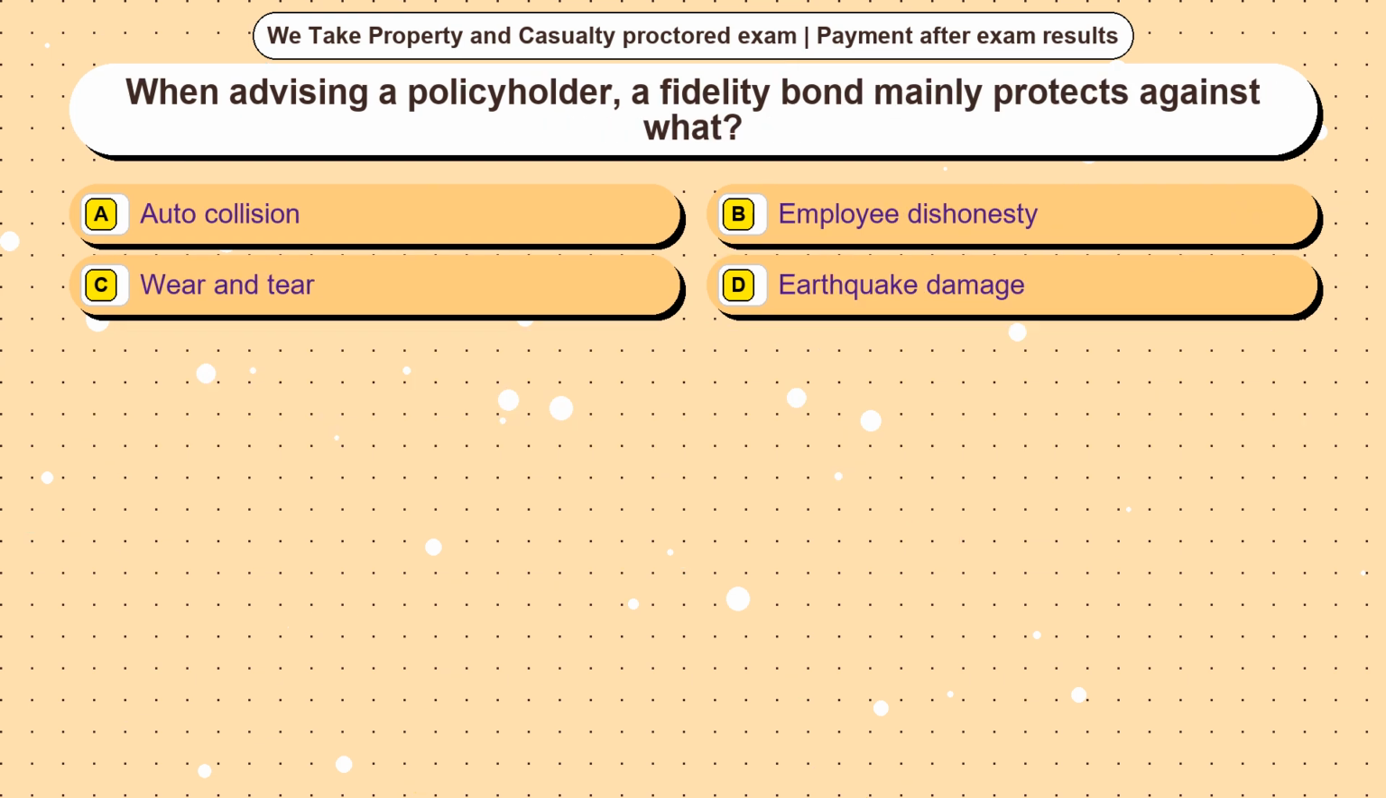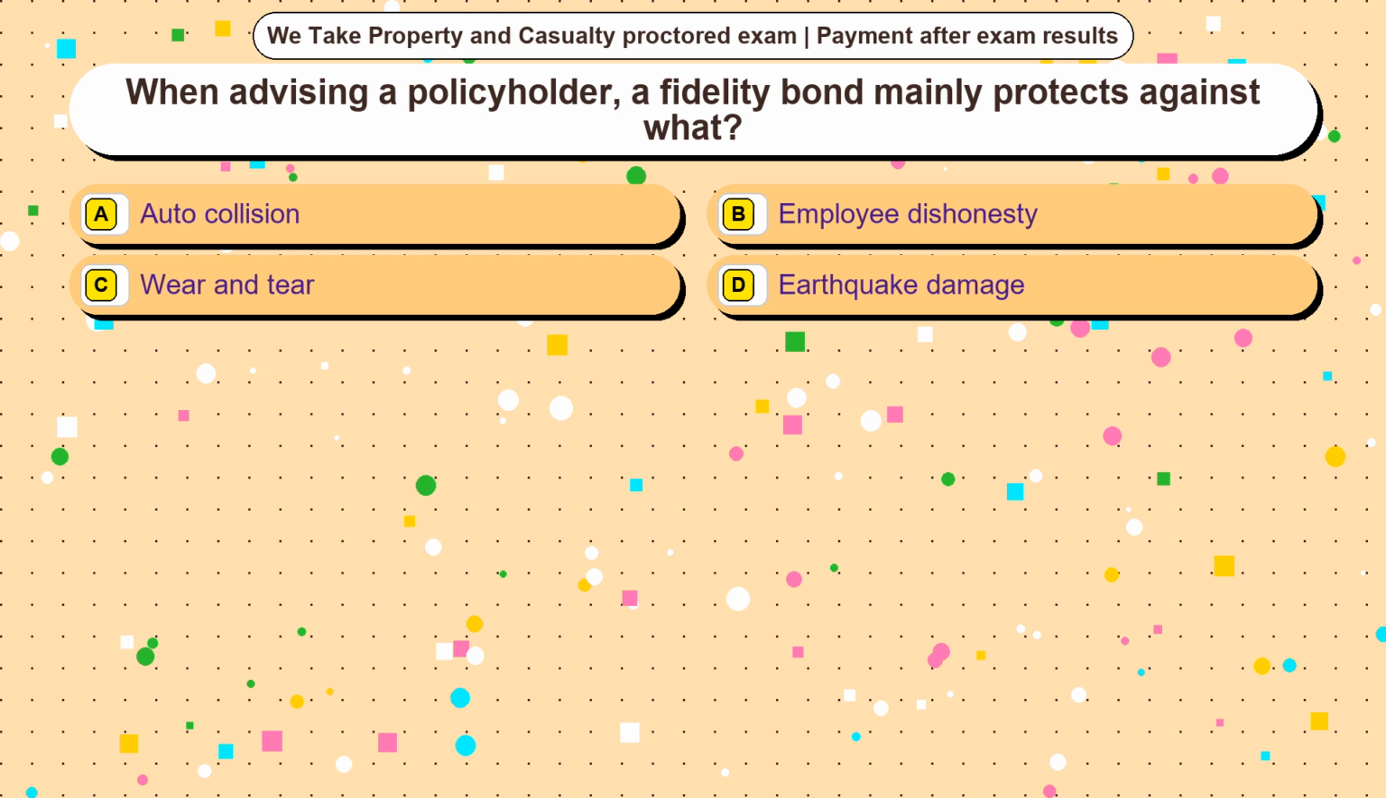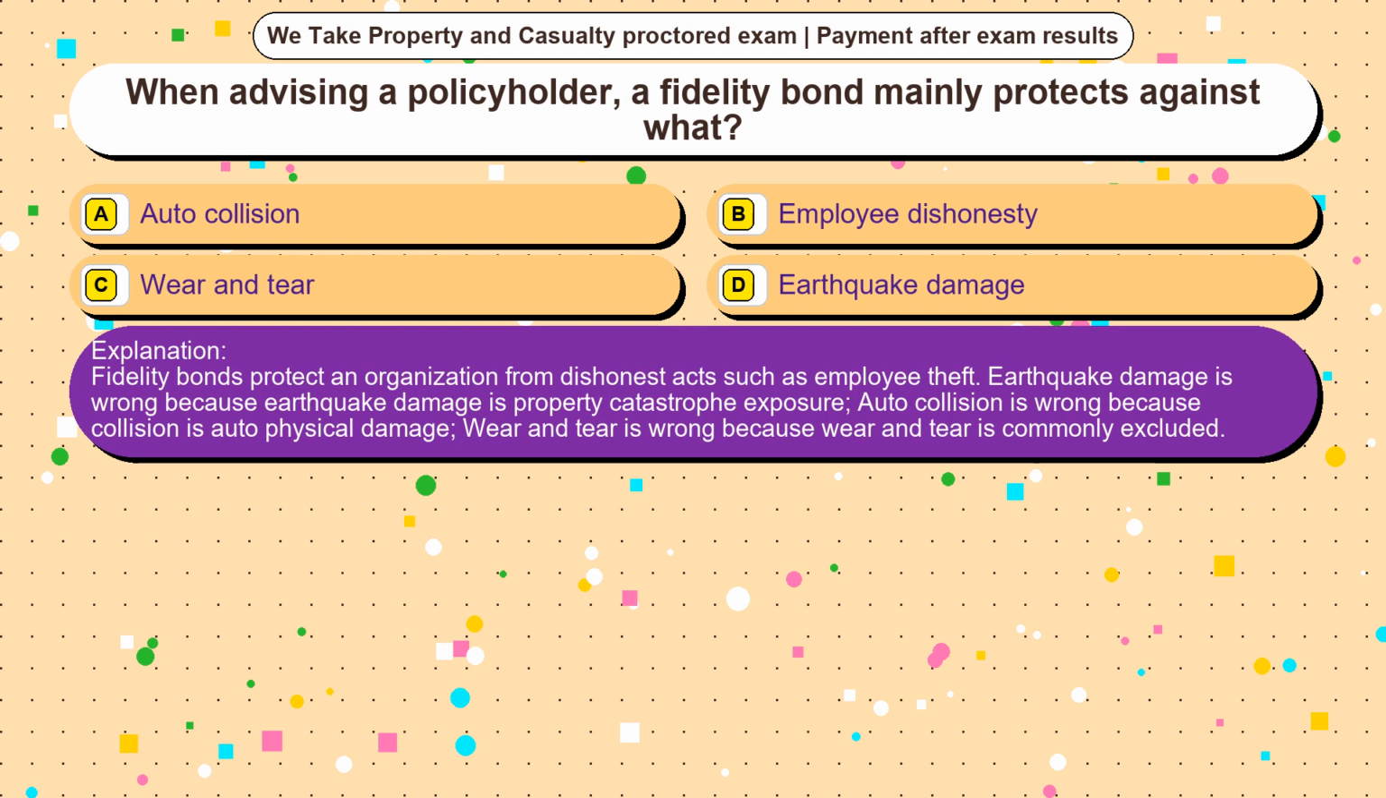Question 24. When advising a policyholder, a fidelity bond mainly protects against what? Option A, auto collision. Option B, employee dishonesty. Option C, wear and tear. Option D, earthquake damage. The correct answer is option B. Fidelity bonds protect an organization from dishonest acts such as employee theft.